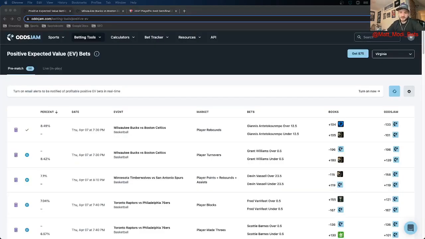So the next thing we're going to look at are player props. And again, the first thing you want to do when looking to bet an NBA player prop is to go to the OddsJam Positive EV page and look at the market width. For game props, we have the limit at 25. For player props, we upped that a little bit to 40 cents. The logic for that is just because player props have a little bit of a wider variance, so in order to actually get some plays in, you have to update the market width to 40 cents.